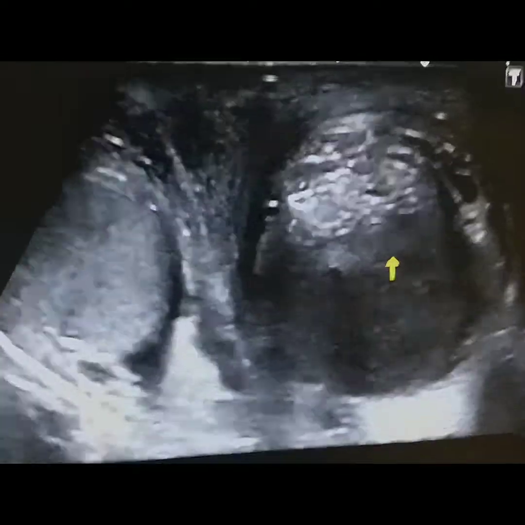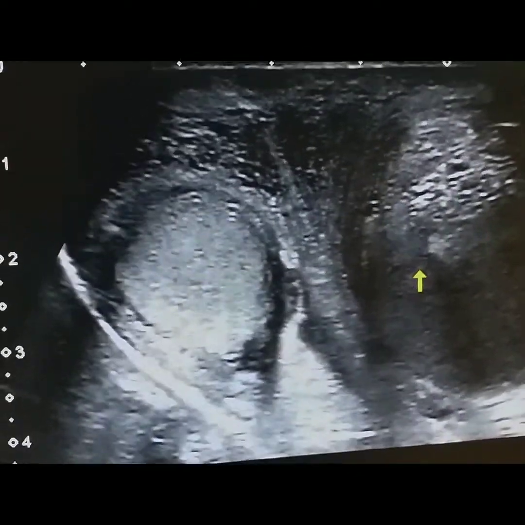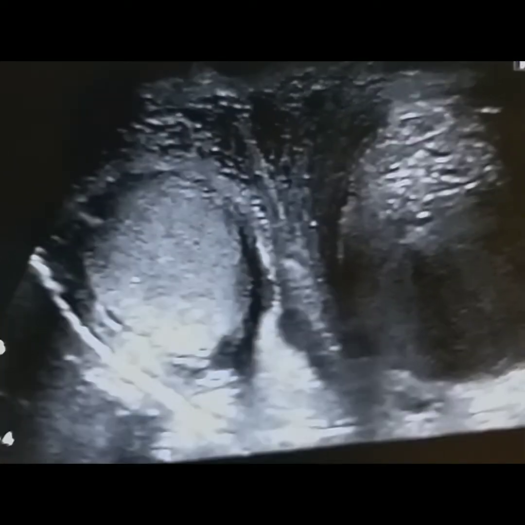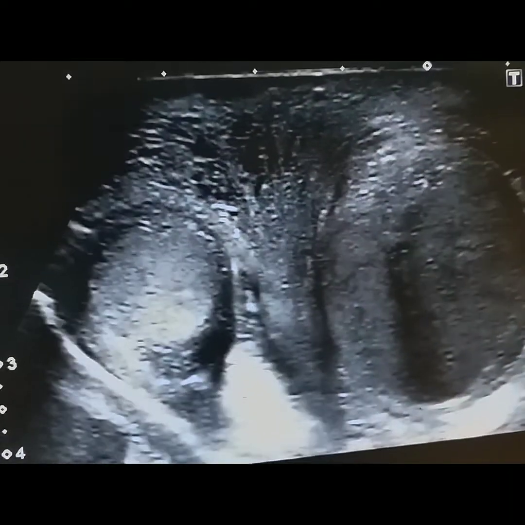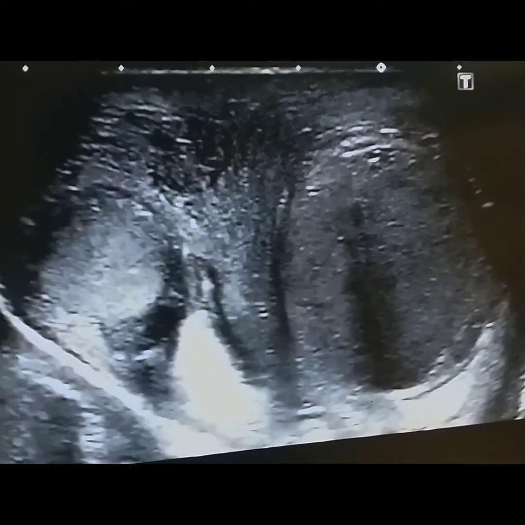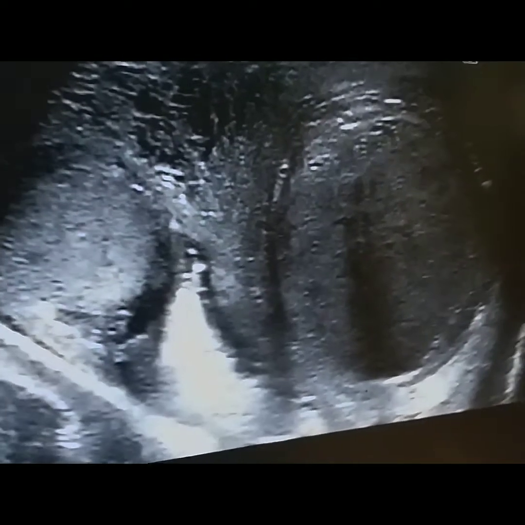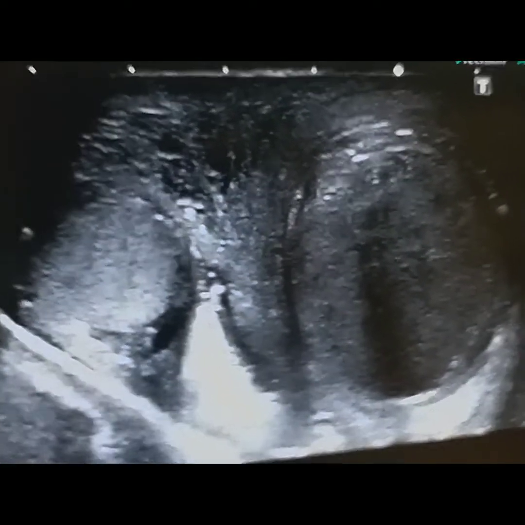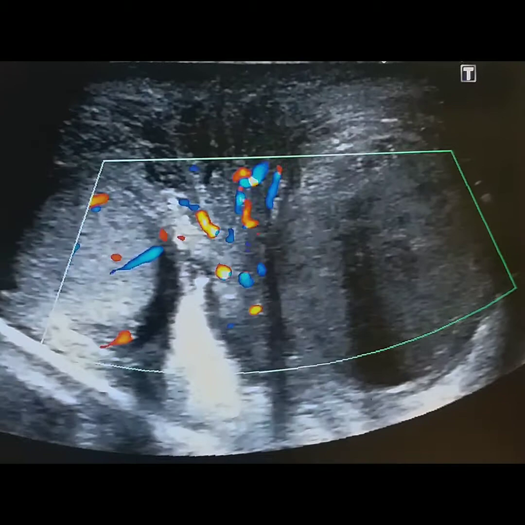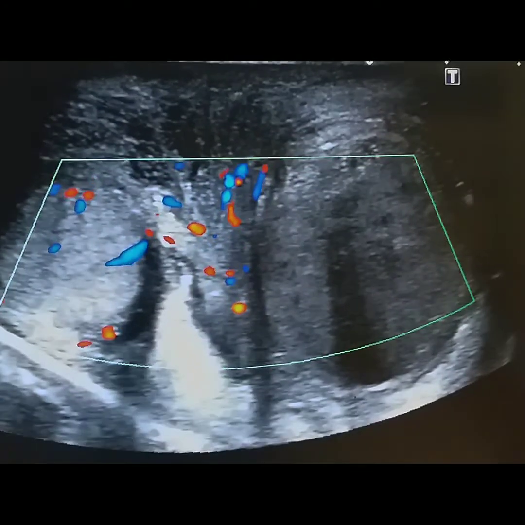So I am going to put the color to identify whether it has got torsion or it is a case of epididymo-orchitis. Look at the color flow.